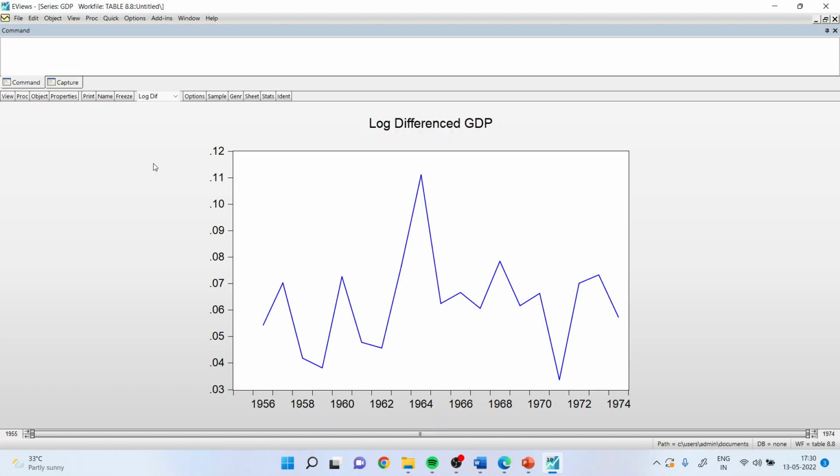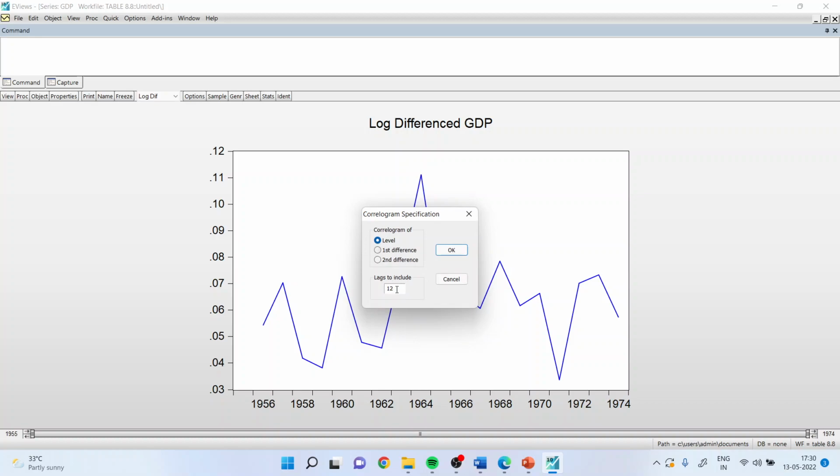Now how to generate a correlogram? View, correlogram, and it will ask me the lags. Basically, the rule of thumb is that the number of observations divided by 3 gives the lags to be used. But it also depends upon whether your data is daily, monthly, or yearly. You can just click here, OK.